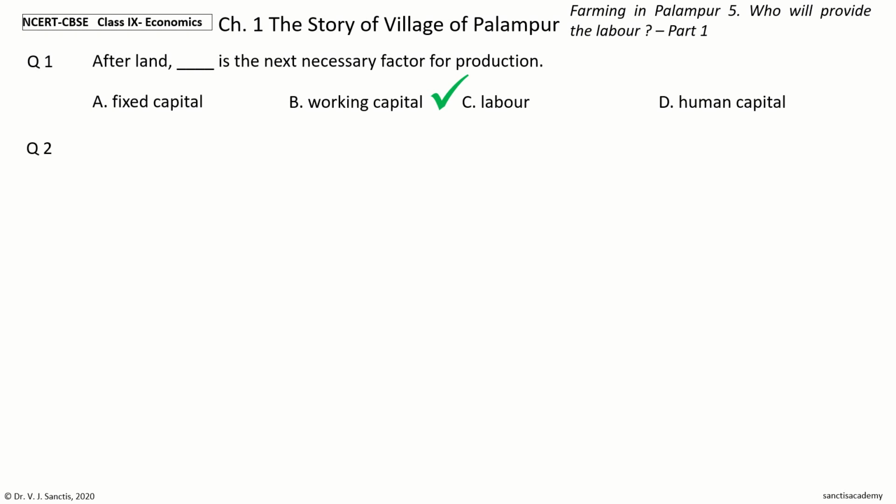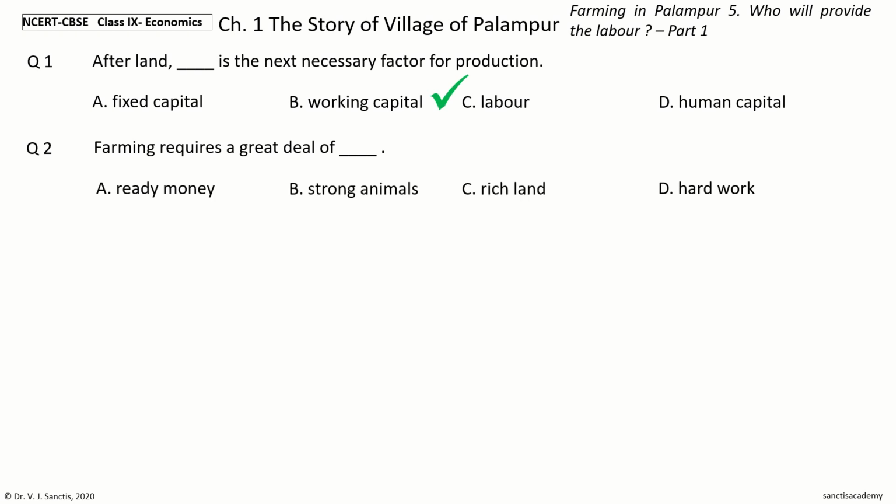Question 2. Farming requires a great deal of dash. The options are ready money, strong animals, rich land, hard work. Your time to choose. And the answer is hard work. So, farming requires a great deal of hard work.